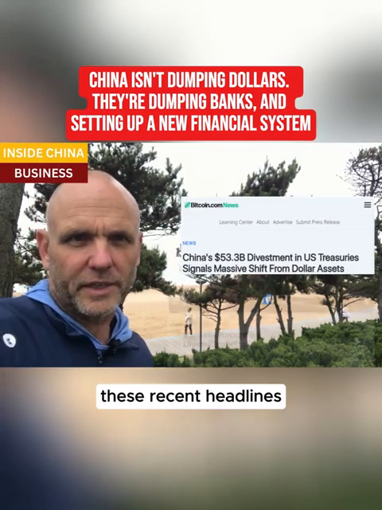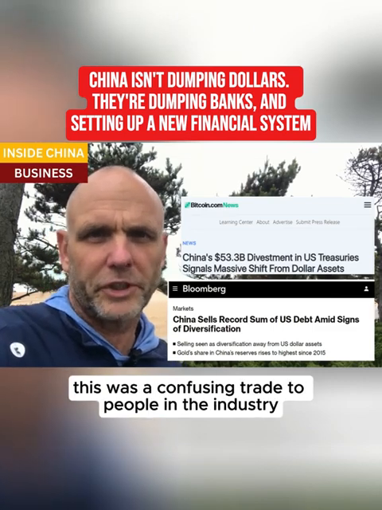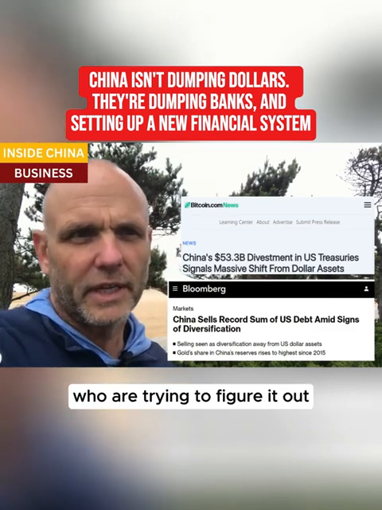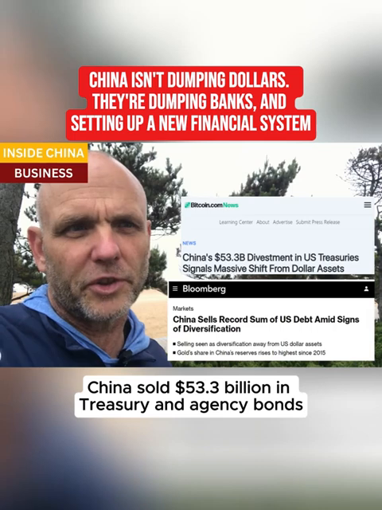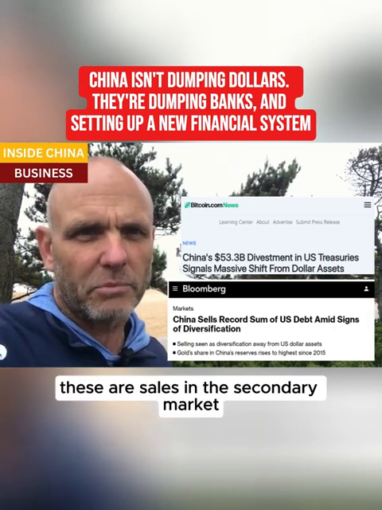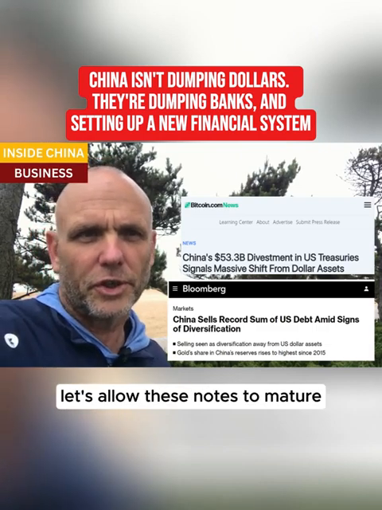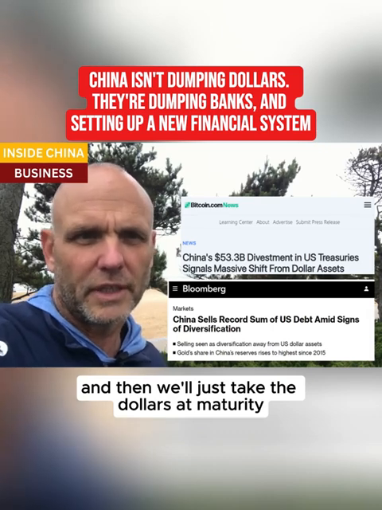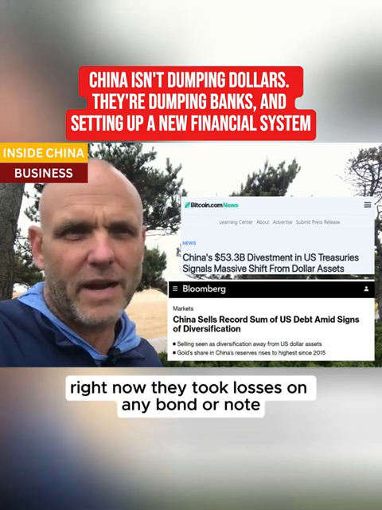These recent headlines here have posed a lot of questions. This was a confusing trade to people in the industry who are trying to figure it out. In the first quarter, China sold $53.3 billion in treasury and agency bonds. These are sales in the secondary market. China didn't simply say, let's allow these notes to mature and then we'll just take the dollars at maturity. They sold. They said, give me the market value for these instruments right now.